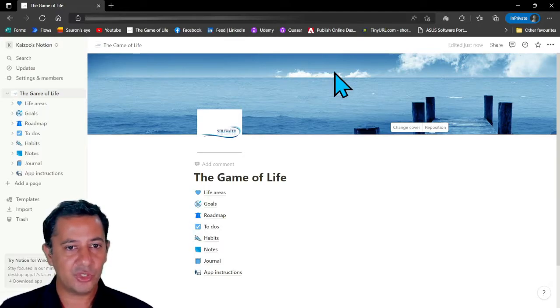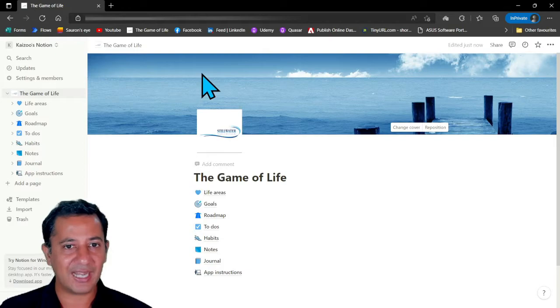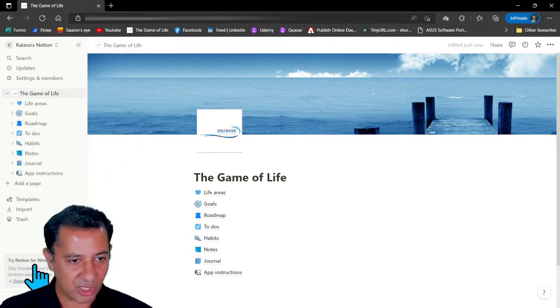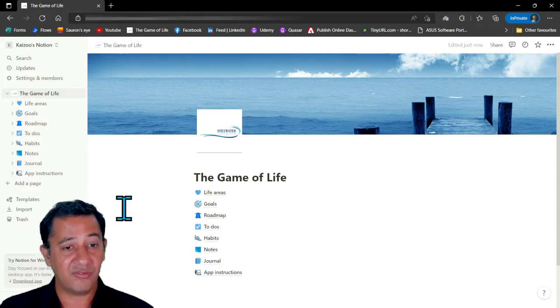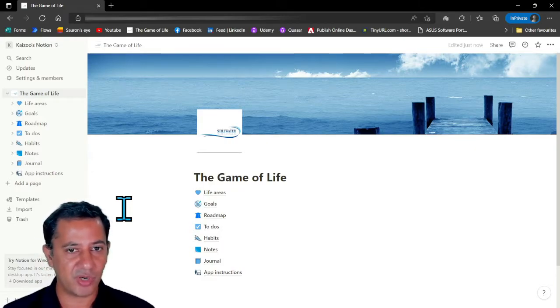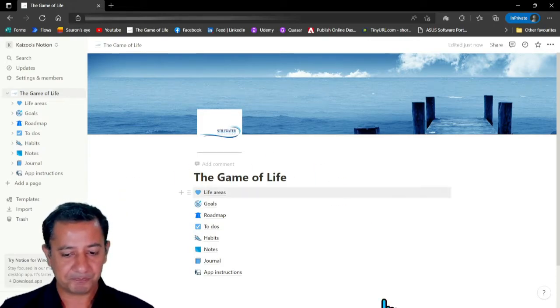Now the first thing I would do, even before I explain all these areas, is download the actual native app. So if you're on Windows, you can go down to the left and try Notion for Windows. If you're on Mac, you can download it for Mac. If you're on an iPhone or an Android phone, you can download it there. You can access this on iPad or just take it through the browser. But I would get the native app because you can get reminders and notifications through that, right? So what I'm going to do is I'm going to download the apps.